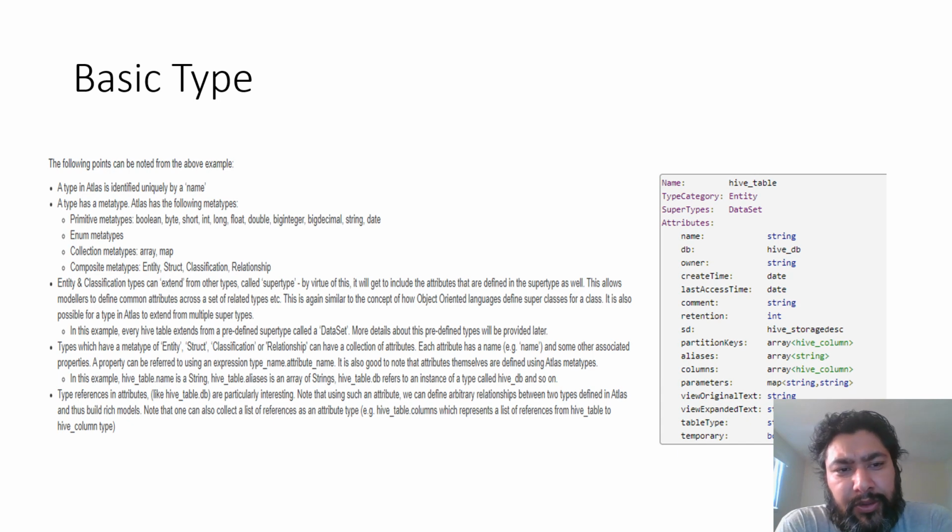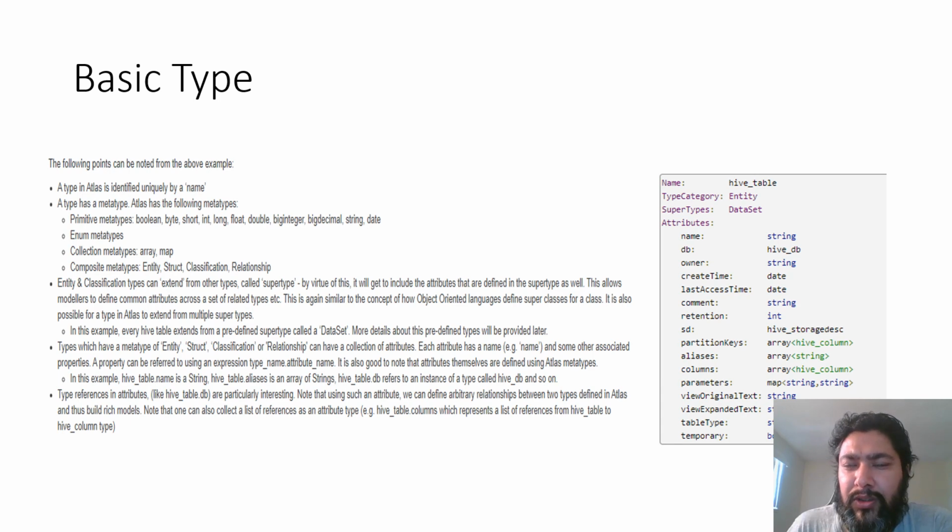So now coming to the types, like any other programming language or any other software system, Atlas supports types. And one of the assumptions, like in any other programming language, is that you will have only one thing of a certain type. So it has a unique identifier called name, and it should always have a unique value so that it knows that there will be only one entity of this type. It supports all the primitive data types like boolean, short, int, long, everything. It supports enum, and it supports composite entries, equivalent of classes, like entities and classifications and structures. We can also have arrays and maps.